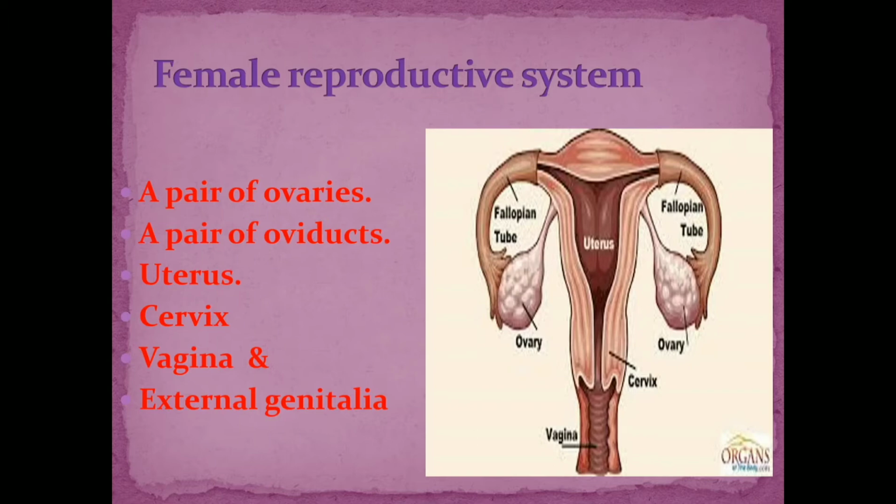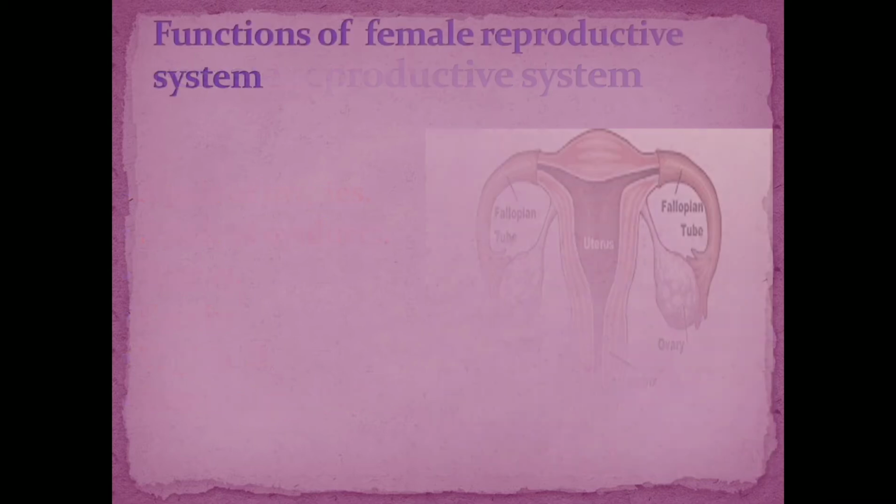The accessory ducts include the pair of oviducts, uterus and cervix. Hope you got it. So here also we can say the female reproductive system consists of a pair of ovaries, accessory ducts and external genitalia.